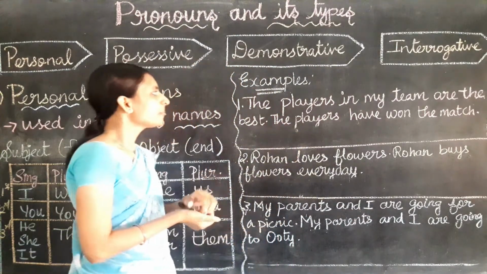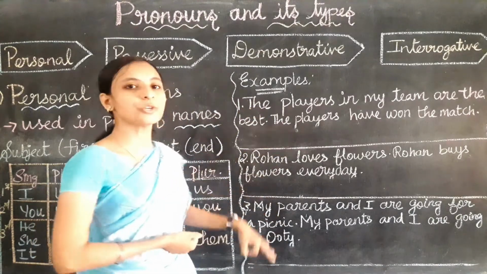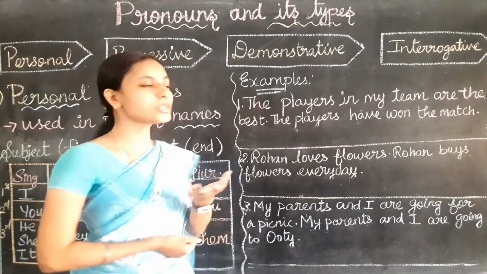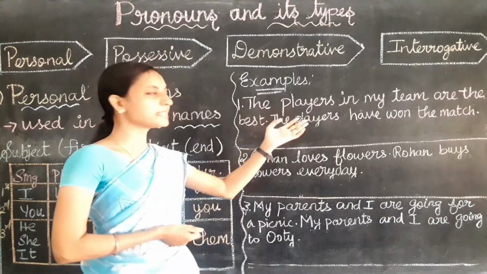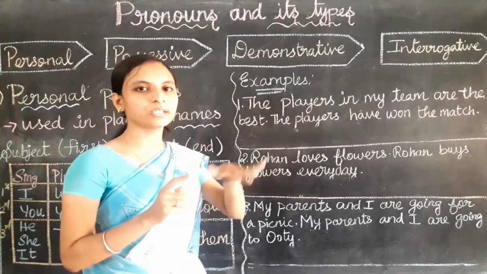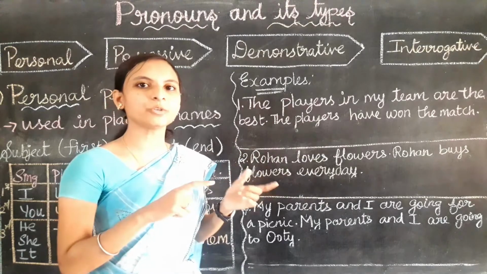Let's have some examples for your understanding, so that we get more knowledge about these personal pronouns. So I have written 3 questions. For all those questions you have to change only the second sentence. Why? Because a noun can be present at least one time in a sentence. For the second sentence and third sentence onwards only, if the same noun is repeating, then we use pronouns.